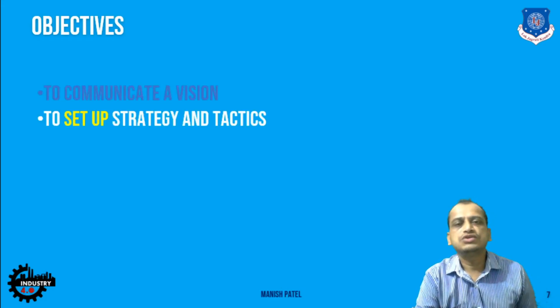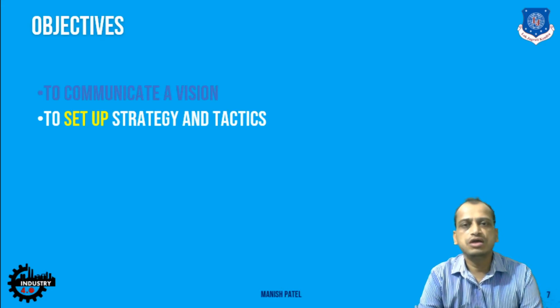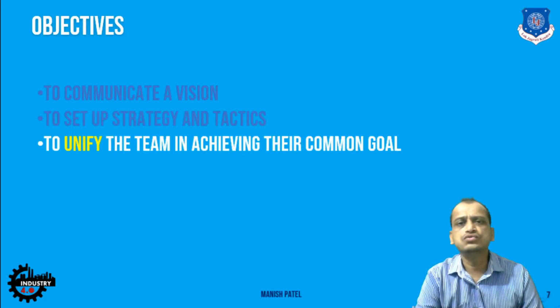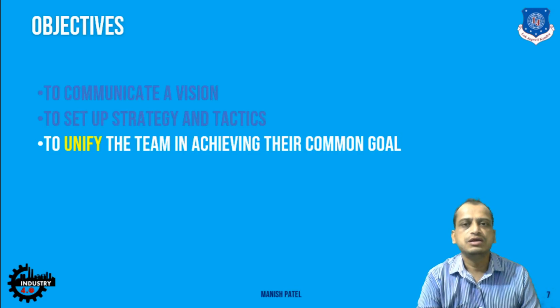Then you can set up the strategies and tactics, because we have already defined the different segmentations. What are the products you want to develop, right? What is the purpose? Why are you developing? All of these are defined in the roadmap. So you can easily set up the strategies within the roadmap. Now you can also unify the team in achieving their goals. So you can distribute the given tasks within the different teams which you have defined beforehand, or plan beforehand within the roadmap.